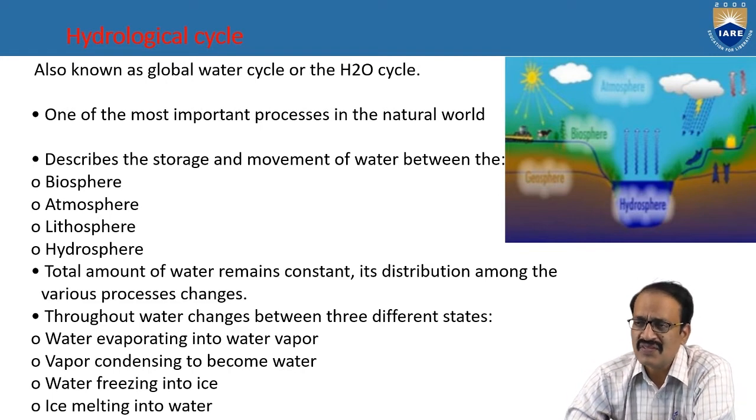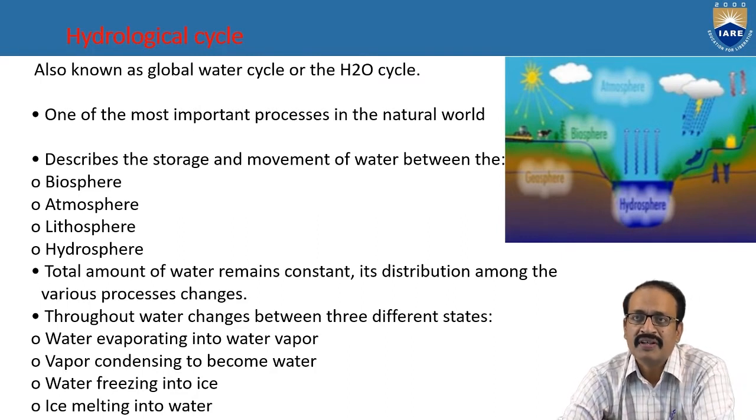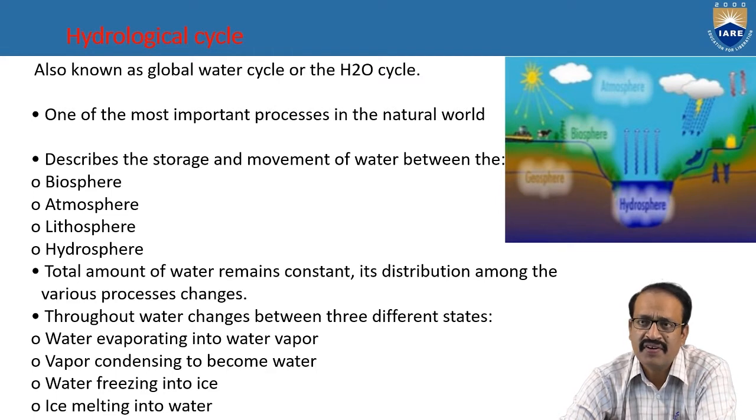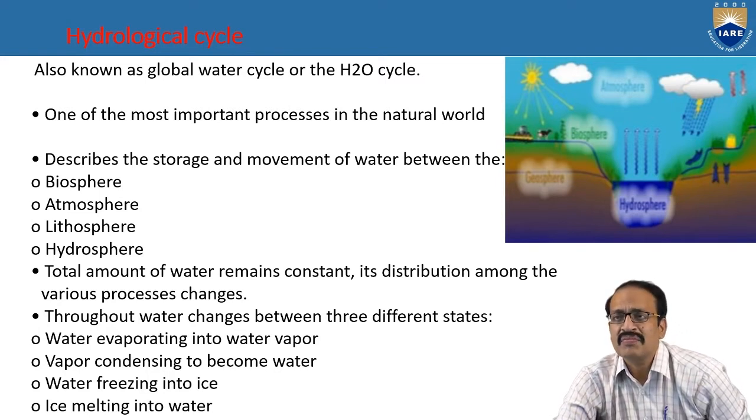So this hydrological cycle, we can also call it H2O. This water is stored in different stages, that is in the biosphere, atmosphere, lithosphere, and hydrosphere. So the total water will be the same.